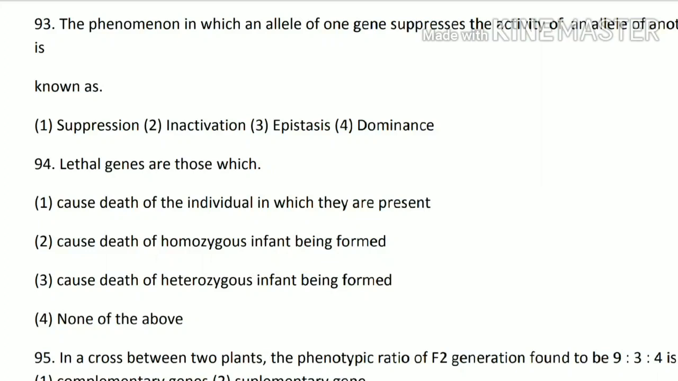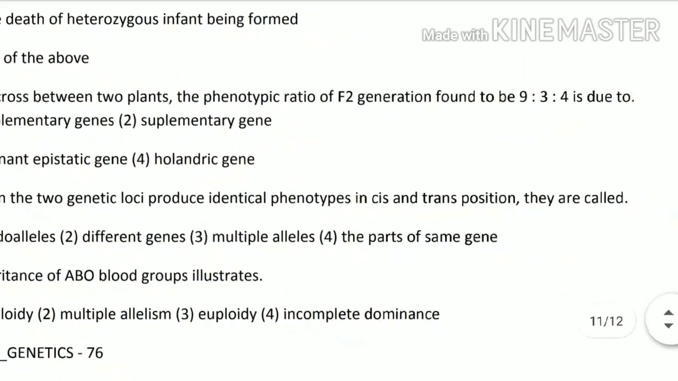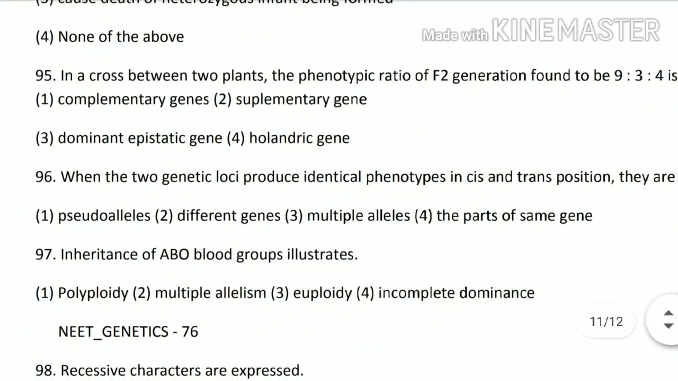Next, 94th question. Lethal genes are those which cause death of the individual in which they are present, cause death of homozygous infant being formed, cause death of heterozygous, or none of the above. So lethal genes cause death of homozygous infant being formed. That means option number 2 is the correct option. Next, 95th question. In a cross between two plants, the phenotypic ratio of F2 generation found to be 9:3:4 is due to supplementary genes. That means option number 2 is the correct option.